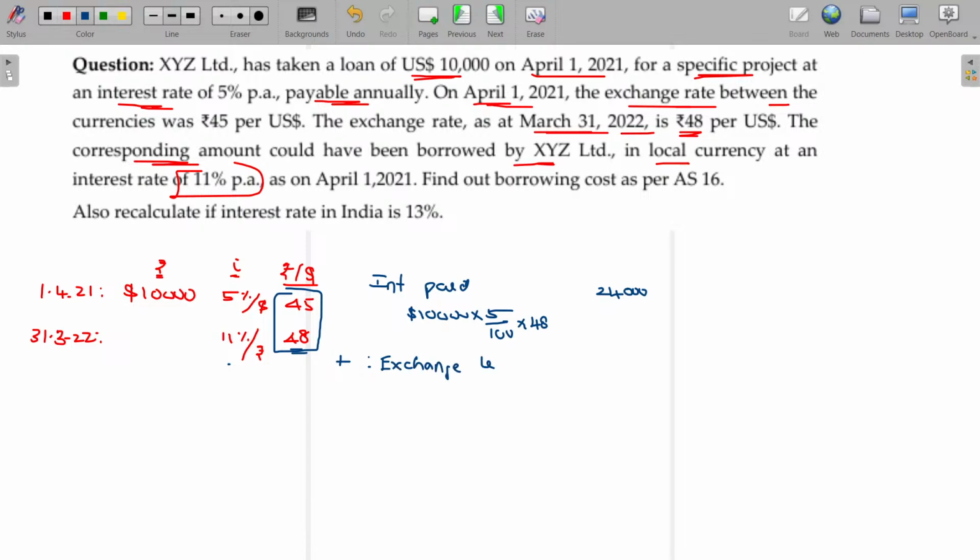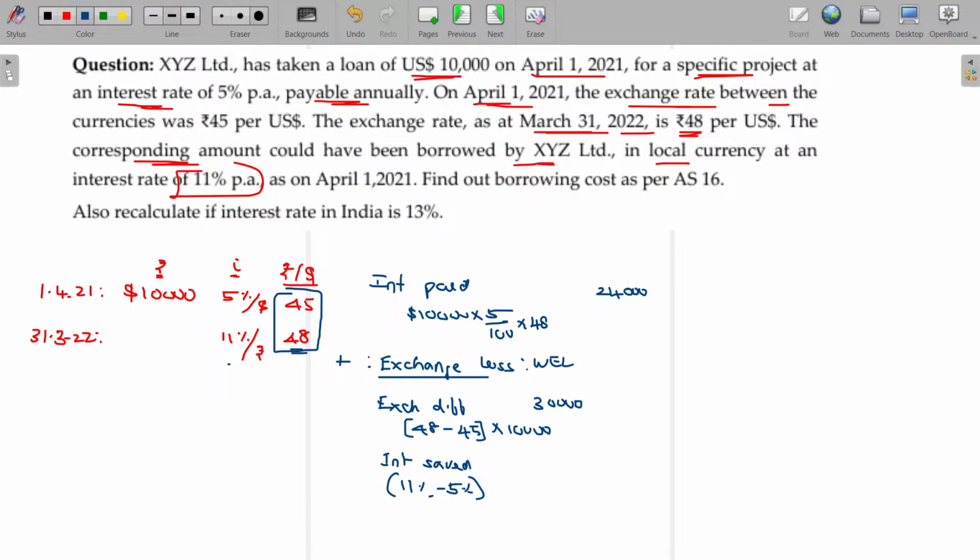Exchange loss, if any, whichever is lower of excess payment due to exchange difference. How much? 48 paid instead of 45, 3 rupees excess per dollar. For $10,000 you pay 30,000 rupees. Now, how much interest did you save because of borrowing in a foreign country? Interest saved: 11% you have to pay in India, but you paid only 5%. You saved 6% on your borrowings.